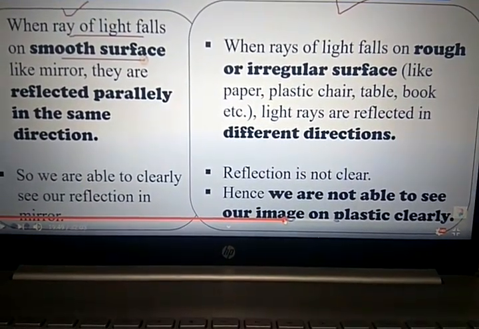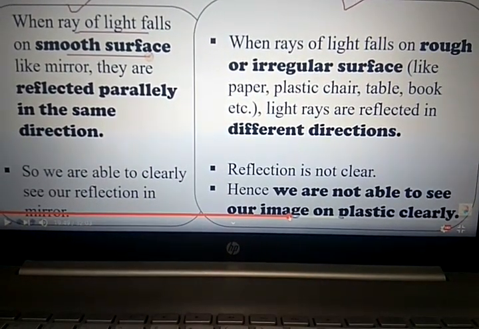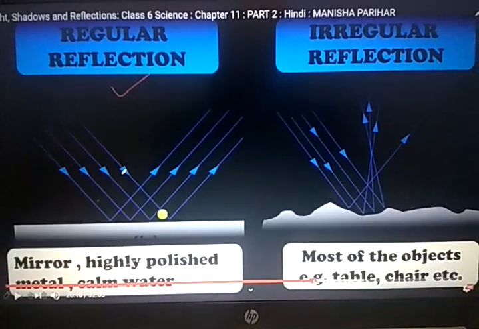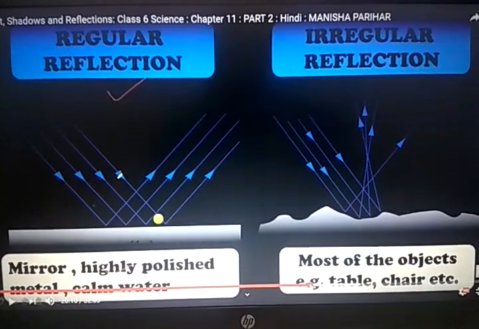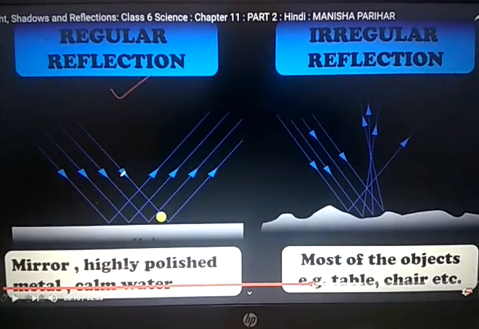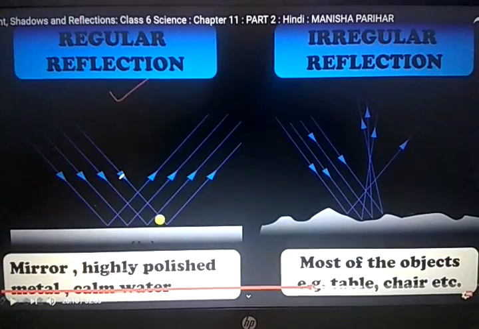But in irregular reflection, the reflection is not clear, hence we are not able to see our image on plastic clearly.